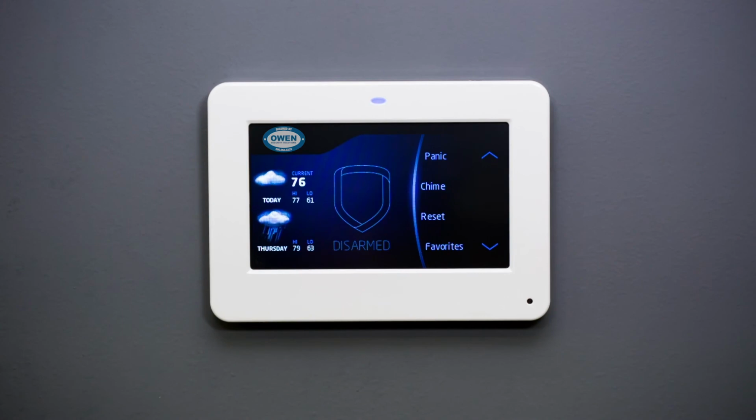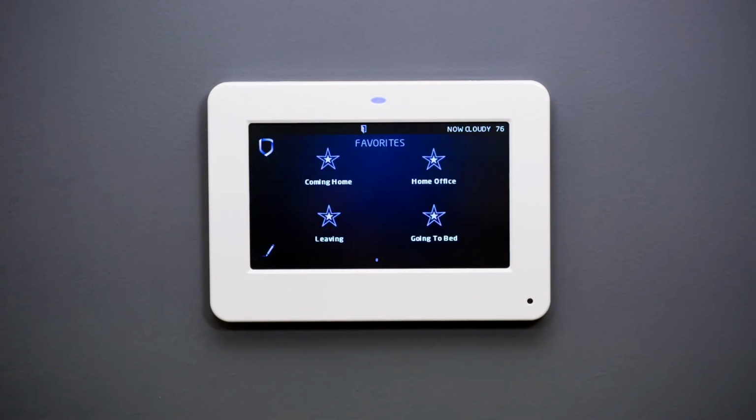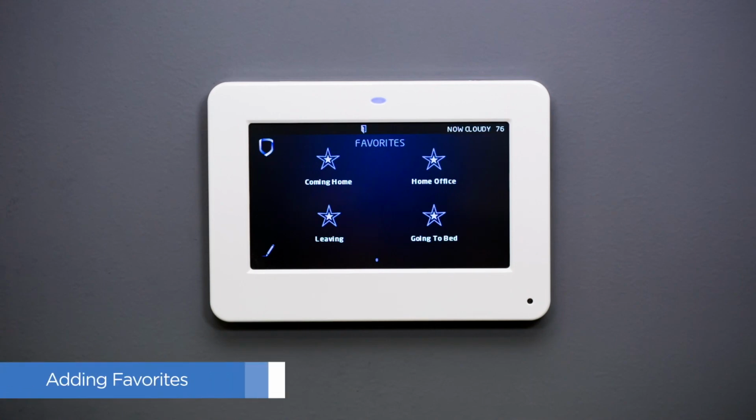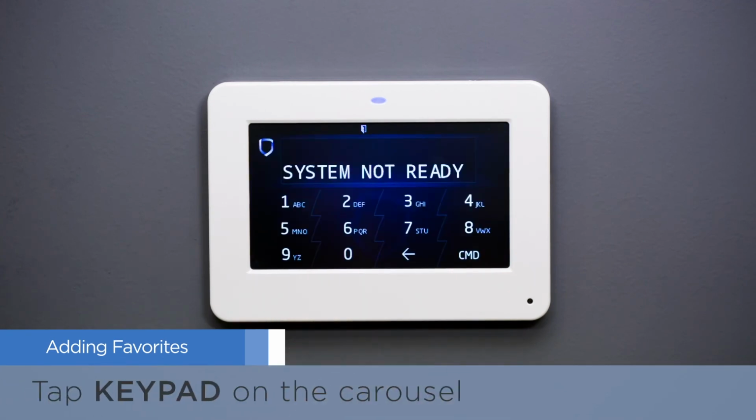The graphic touchscreen keypad also has the convenient feature of the Favorites menu. This menu allows you to create presets to control multiple devices and device settings simultaneously. Favorites are easily accessed on the carousel menu. In order to add or edit an existing favorite, simply press the pencil icon or access the Favorites menu through the keypad using the same steps that you used to access Z-Wave setup.